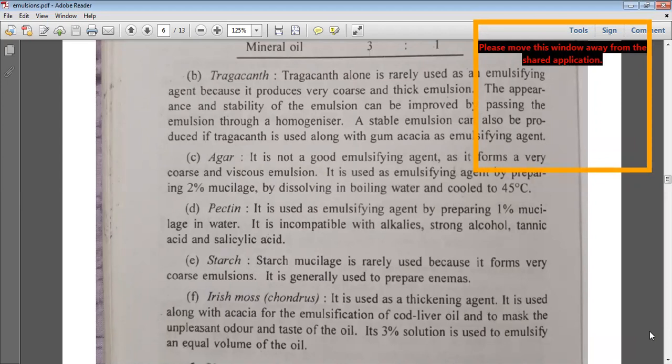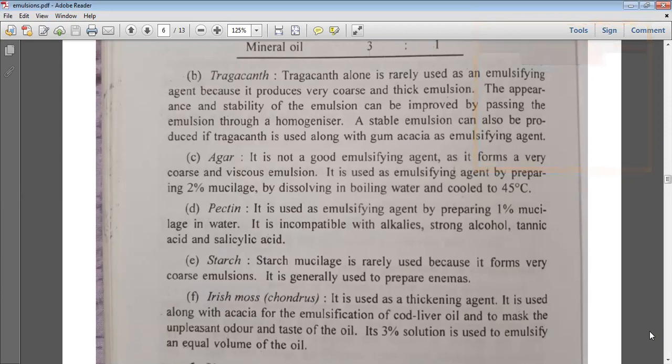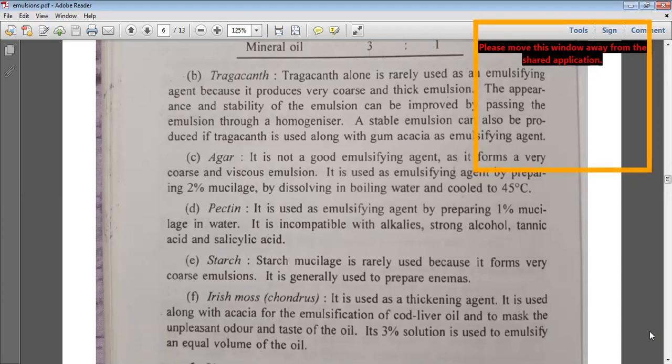volume of oil. So these are some of the natural emulsifying agents like acacia, tragacanth, agar, pectin, starch, and Irish moss. Among these, acacia and tragacanth are widely used, and also Irish moss is used. The acacia and tragacanth are best used in combination in order to get a stable emulsion, and hence here the various percentages of the emulsifying agent to be used are being described.